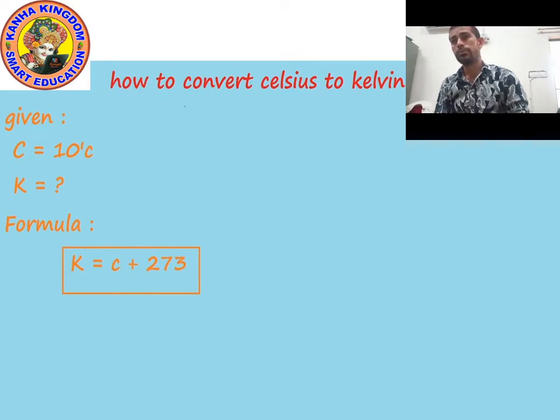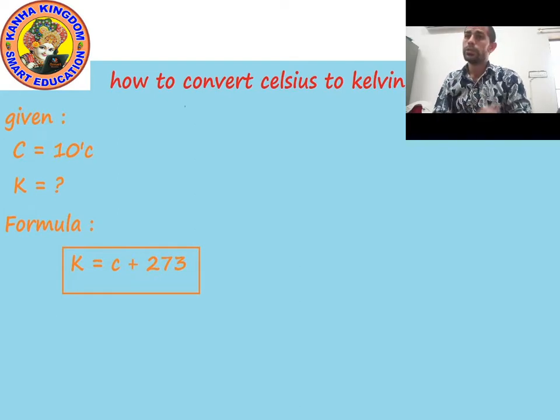So K is equal to 10 plus 273. Now add 10 plus 273. What will be the value? 283. Yes, 283 will be the value in Kelvin.